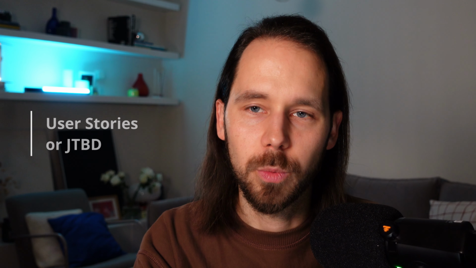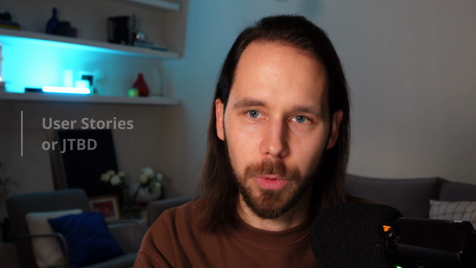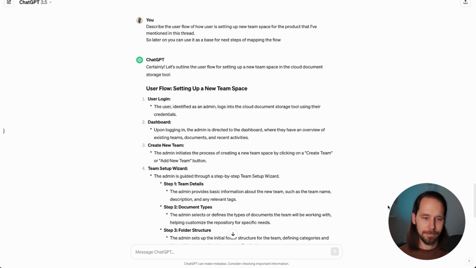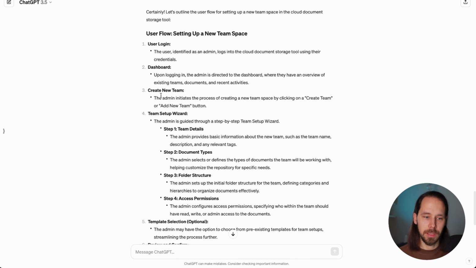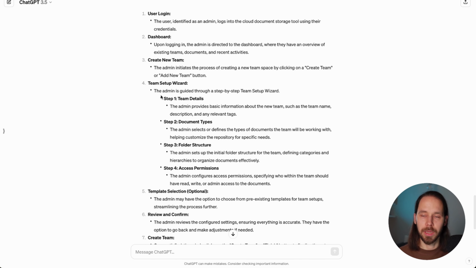Even, for example, with the development documentation, let's say we need to write user stories or jobs to be done, and here we can check how Chat can help with that. So here I ask Chat to describe the user flow of how a user is setting up the new team space for this tool that we described before in the chat. And we can see that we have a sequence of steps that we can use in documentation and also to support these steps with the mockups that we are going to create.